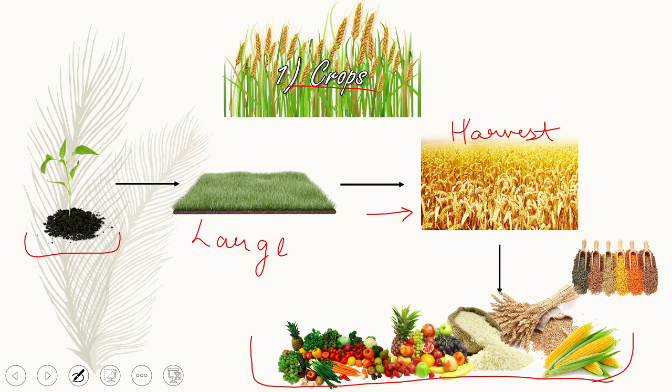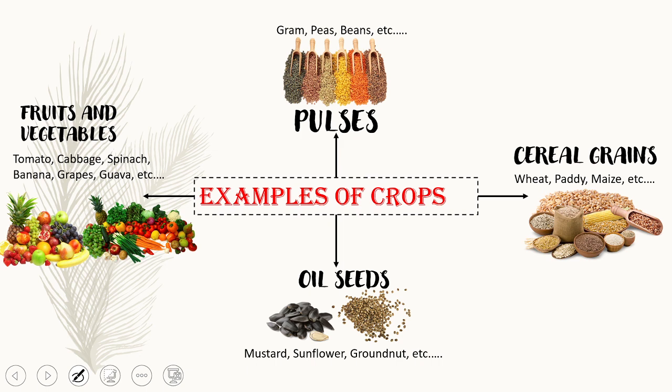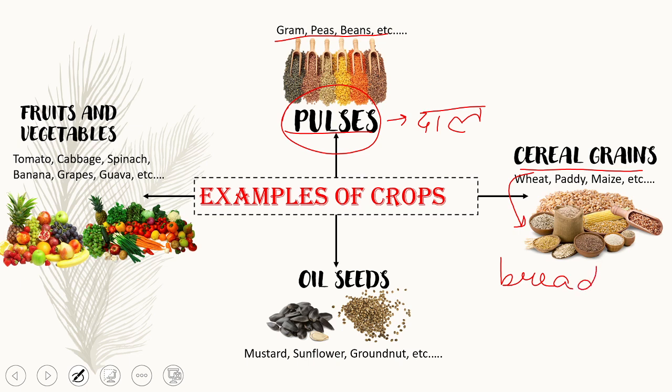Now let us learn about the examples of foods. So here we have four examples of crops, that is pulses. Pulses are in Hindi called dal, and pulses are highly nutritive. Cereal grains are mostly used in creating the bread in our daily meals, and here the examples are wheat, paddy, which is nothing but rice, maize, etc.